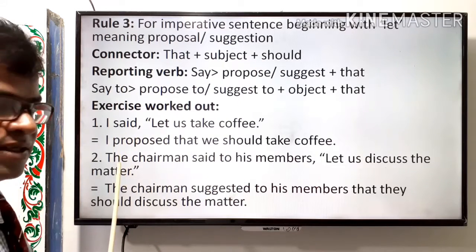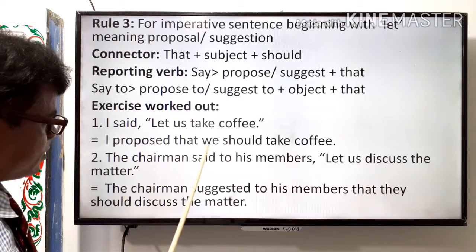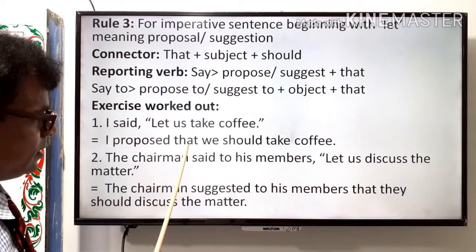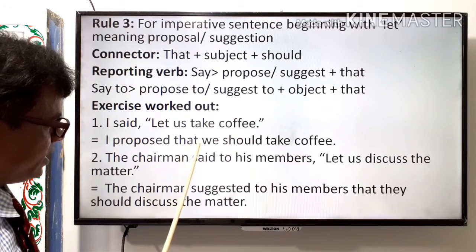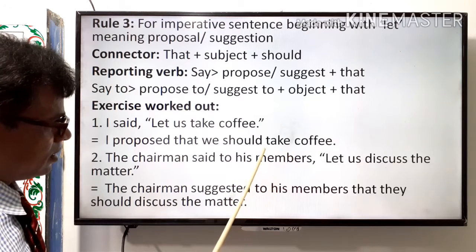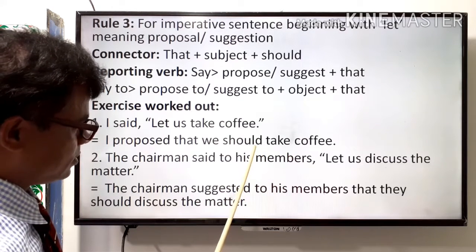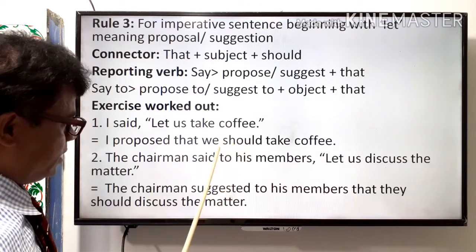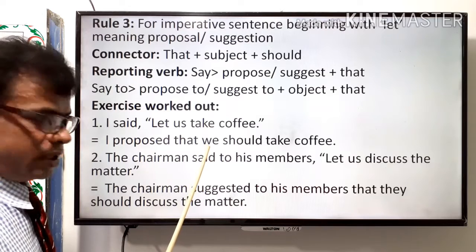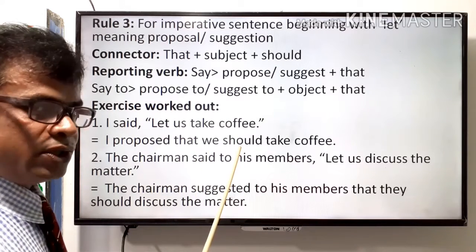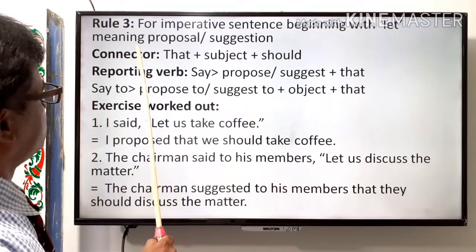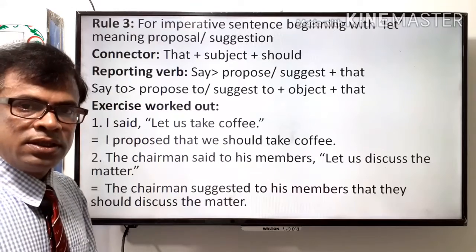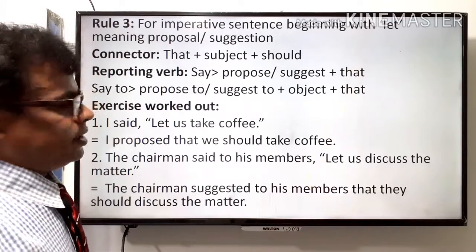Here you can see in the solution, I proposed that we should take coffee. Should, that, here you can see that we should take coffee. This is a subordinate clause in indirect speech, and after the subject we, the modal verb should is used for the sentence of proposal or suggestion beginning with let in the imperative sentence.